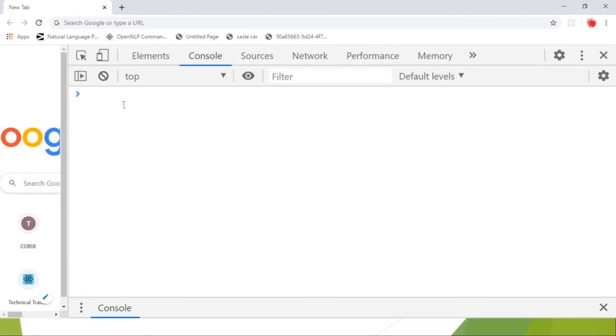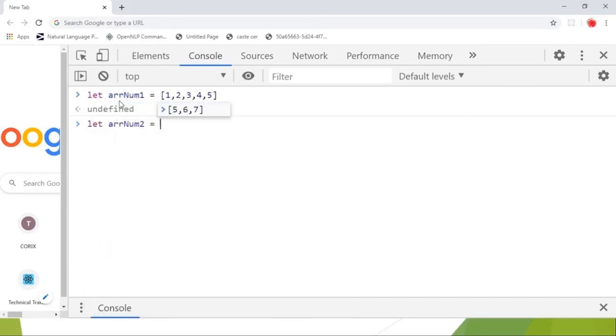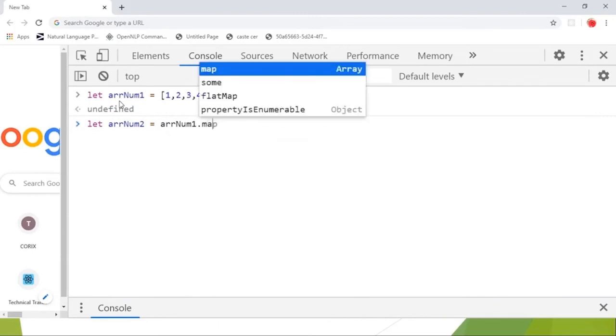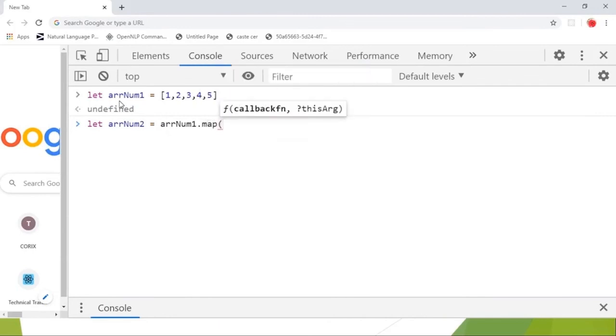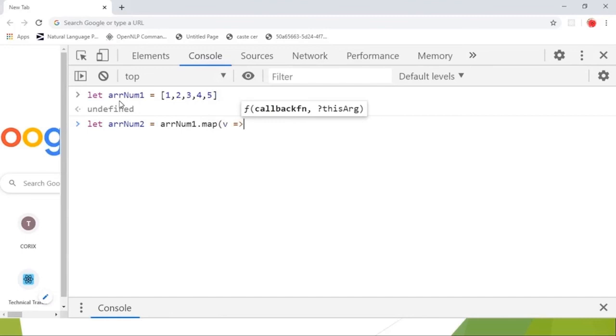Let array num, I'm taking a value v and assigning it with the help of arrow function, that is v multiplied by 2.